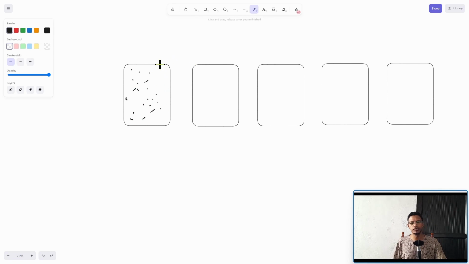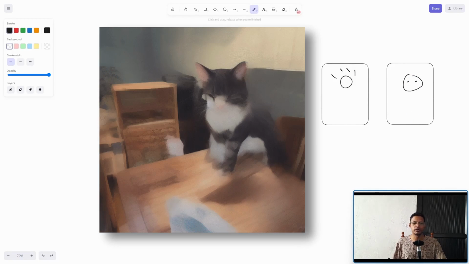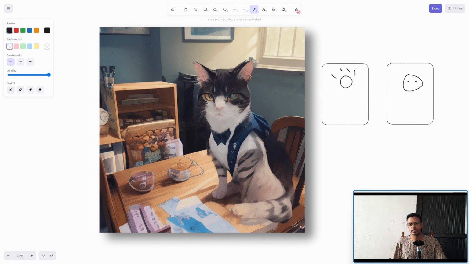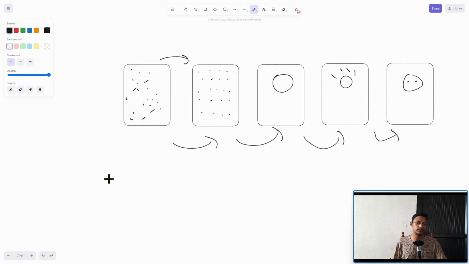What the KSampler will do is at each step is going to denoise it slightly so that we start getting a pattern or an image. So at this point, maybe we get the head here, and then we start getting the hair, and finally we have the actual image, right? So this process of going from a noisy image to a clear image, that's the responsibility of the KSampler.